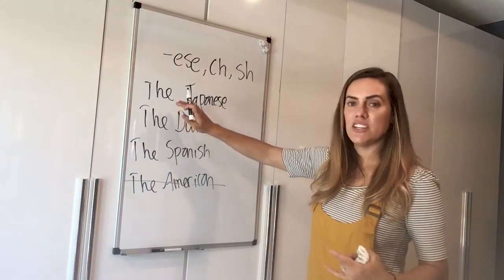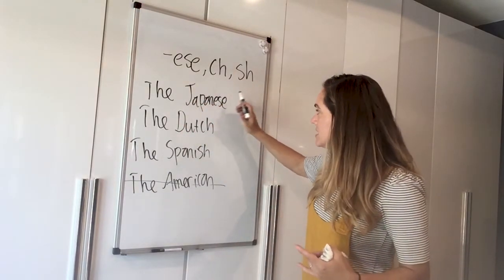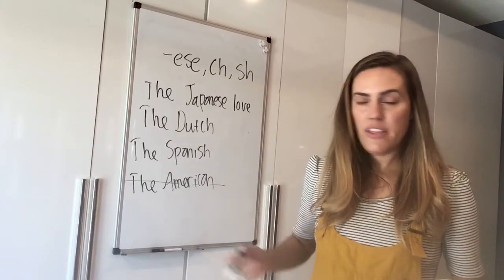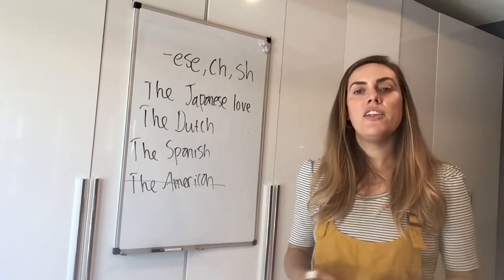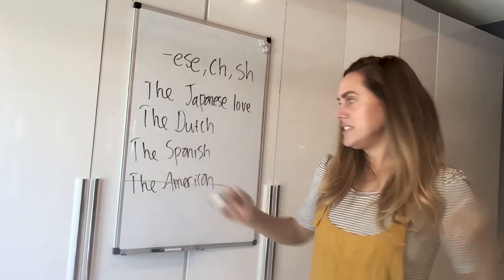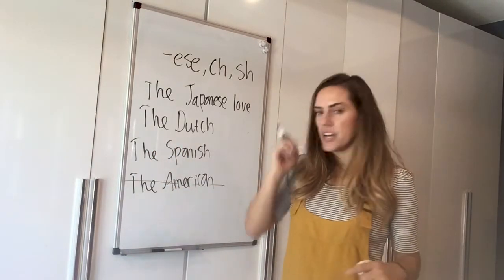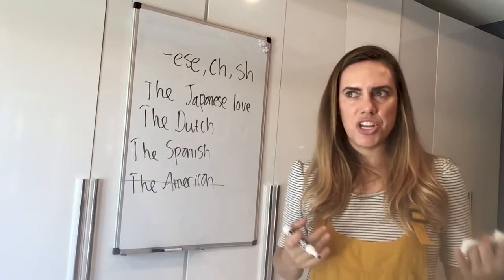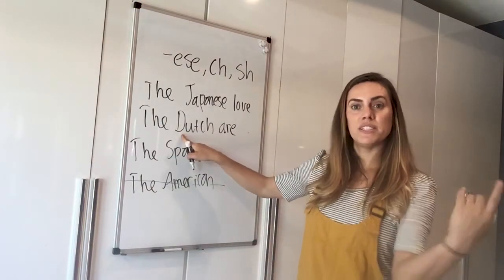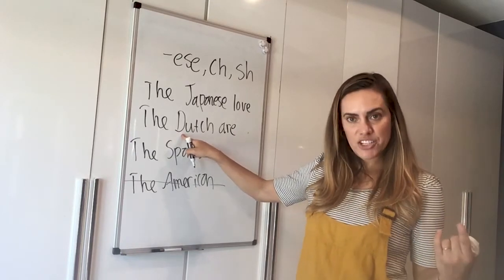So I would say the Japanese love something, not the Japanese loves. It's the Japanese love nature and outside activities, right? Or the Dutch are or the Dutch is. It's the Dutch are because this is plural. It represents all of the people within that nationality.